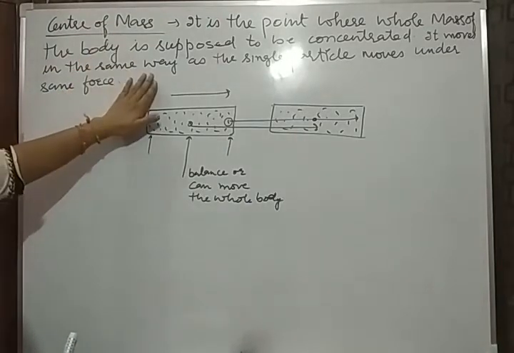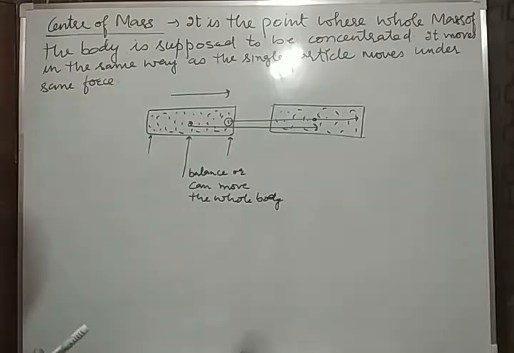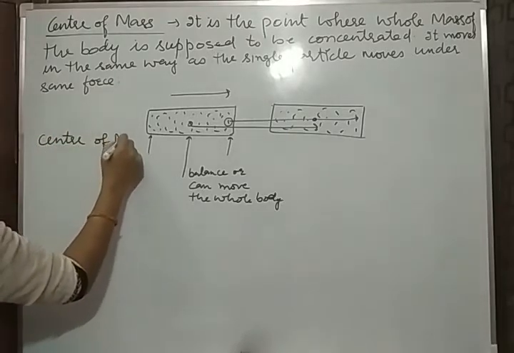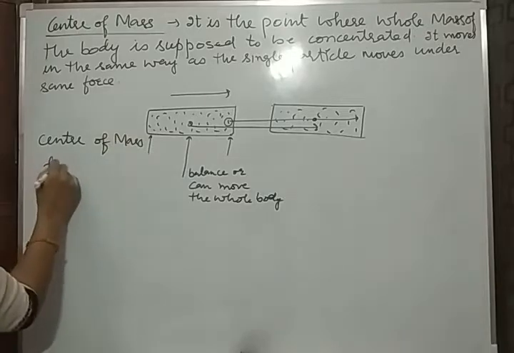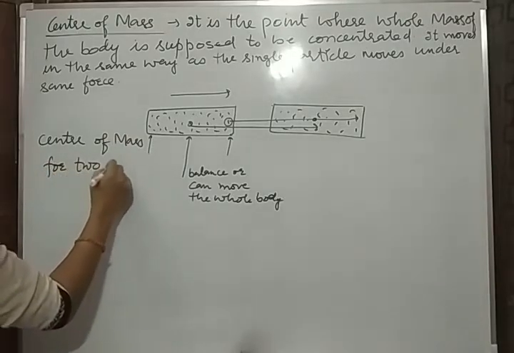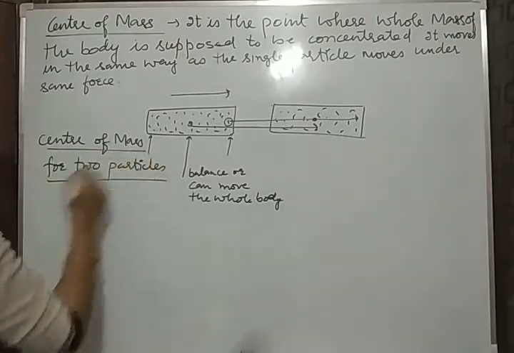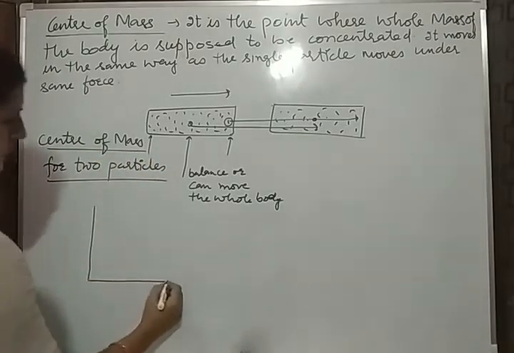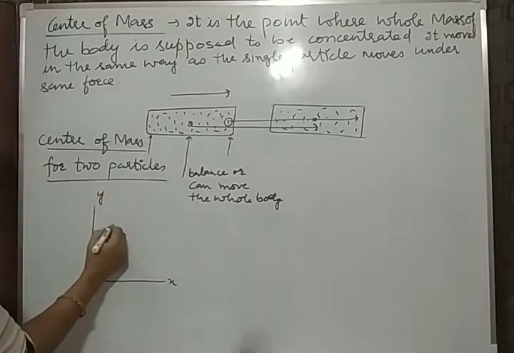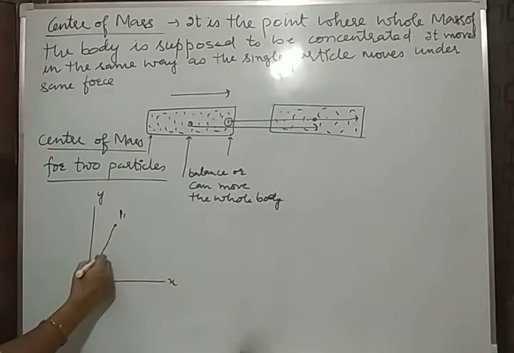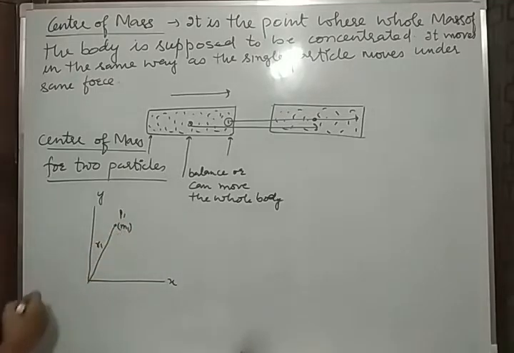So this is the exact definition of center of mass, and you can find the center of mass for a two particle system. Center of mass for two particles. How can you calculate it if you are considering two particles? Suppose this is the xy plane. In this plane, one particle is here. This is particle P1 having the position vector R1 and the mass of the particle M1.